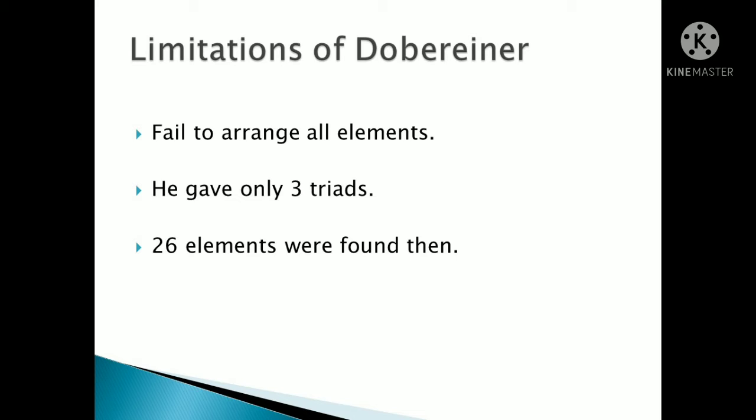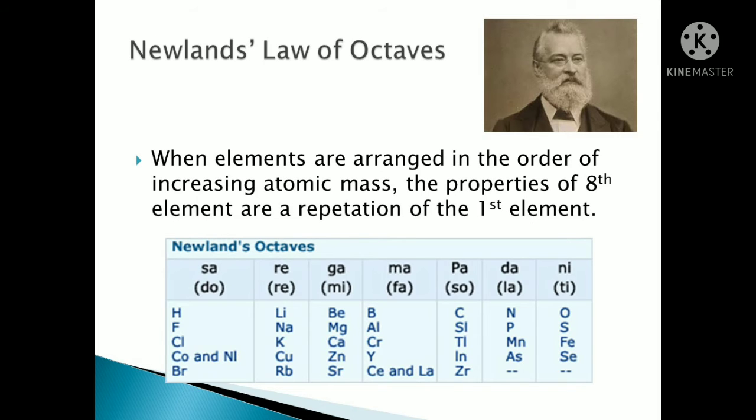So in this process it became a little bit problematic for Dobereiner, and people started talking about this. So many limitations were there, why he cannot arrange this and this. So that theory became a failure. Then one more scientist came. Let's see about him. He was Newlands. Newlands' law of octaves he has put forward.